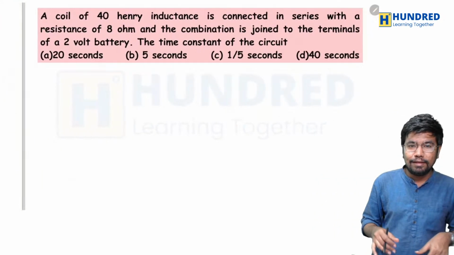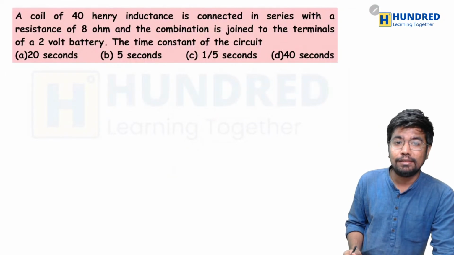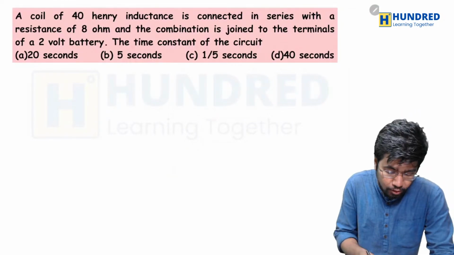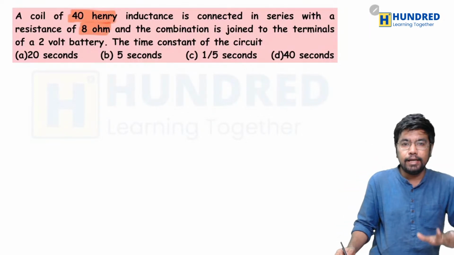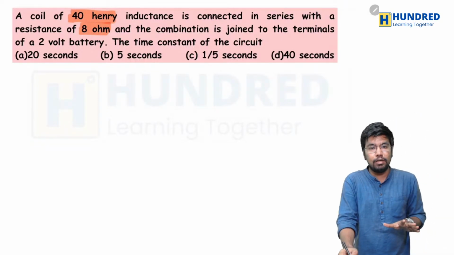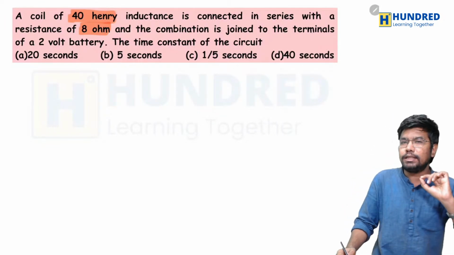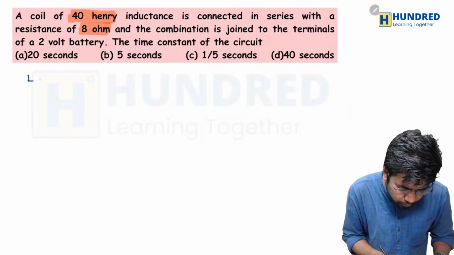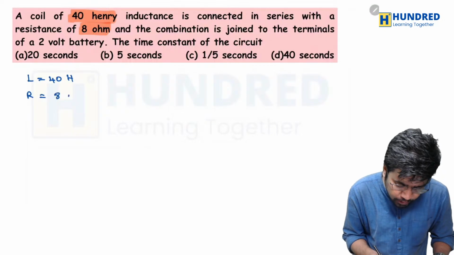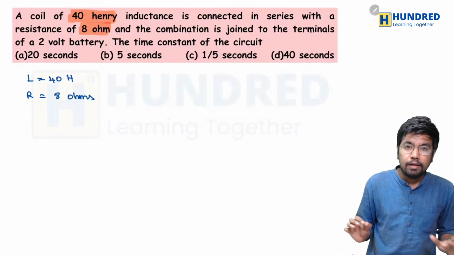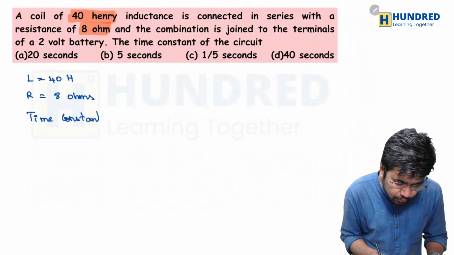So here is a second one. A coil of 40 Henry inductance is connected in series with a resistance of 8 ohms. The combination is joined to the terminals of a 2-volt battery. They are asking us to find the time constant of the circuit. They have given the value of inductance as 40 Henry and the resistance as 8 ohms. They are asking us to find the time constant.